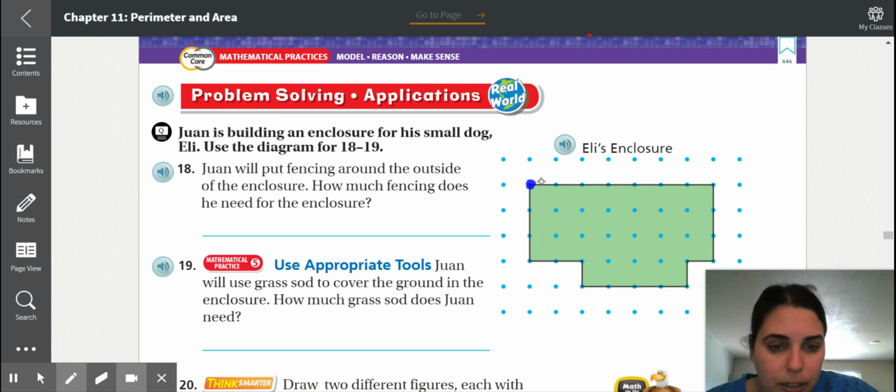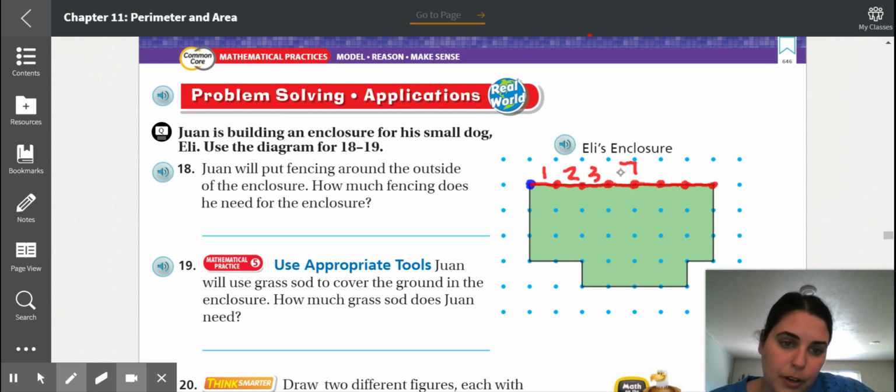We're finding perimeter. 1, 2, 3, 4, 5, 6, 7. Then we turn 8, 9, 10.